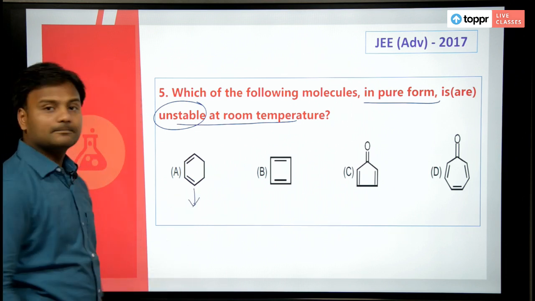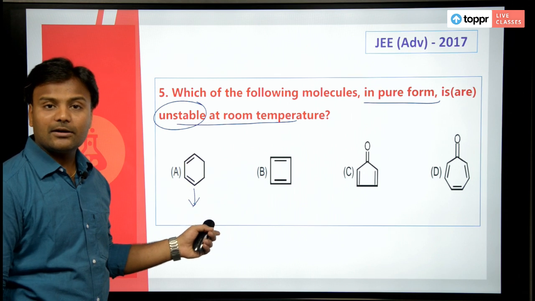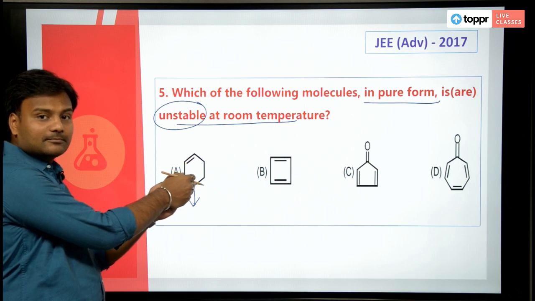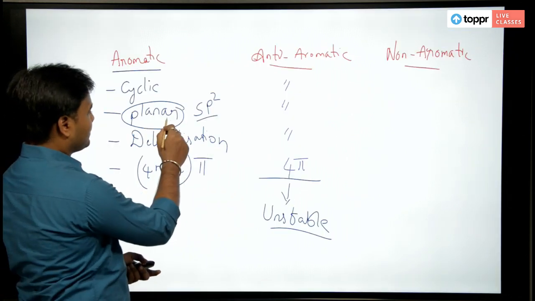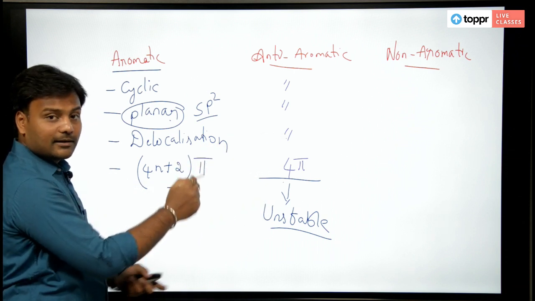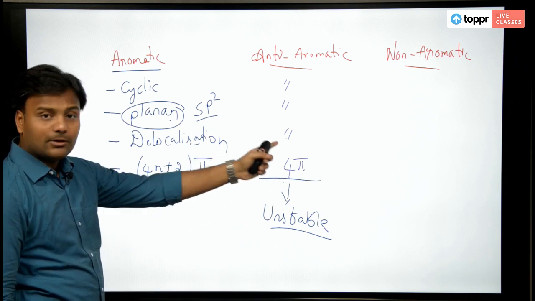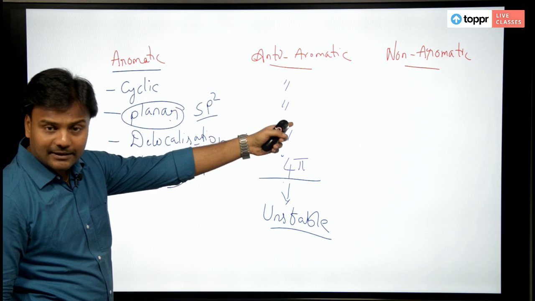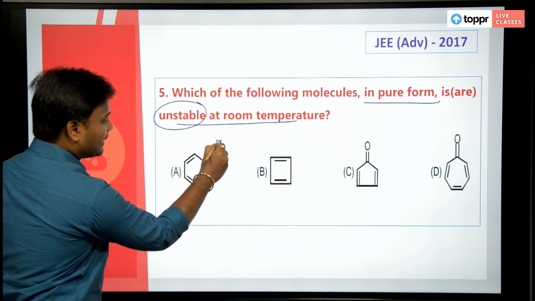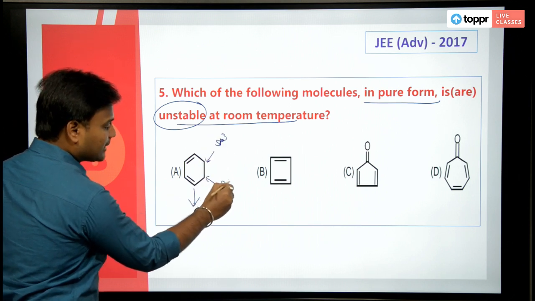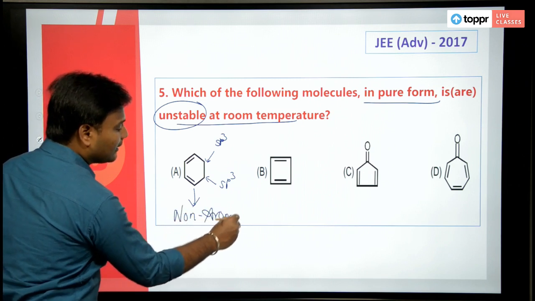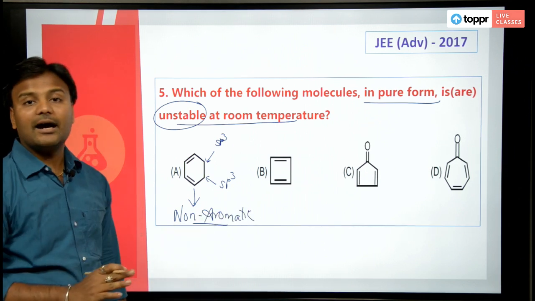Tell me, what is the first one: aromatic, anti-aromatic or non-aromatic? Do not say this is a 4 pi electron system. Even though it is a 4 pi electron system, there should be delocalization also, it should have planarity also. But this carbon is sp3 carbon, and even this carbon is sp3 carbon, which means this compound is non-aromatic. In the sense, this is not an unstable compound, it is stable.